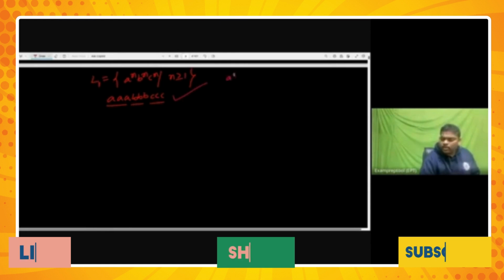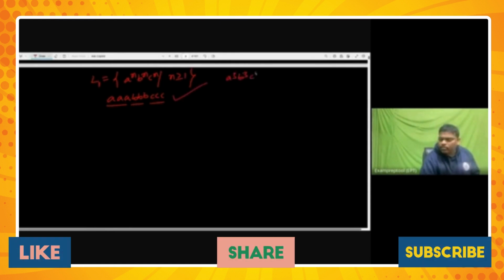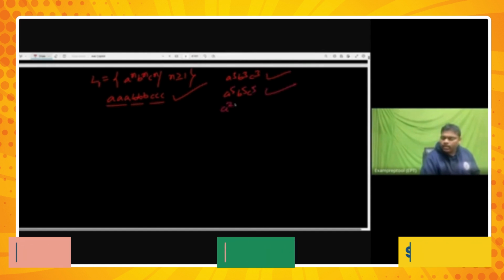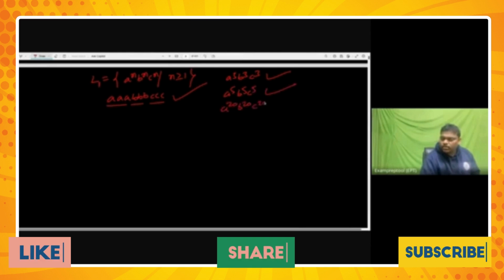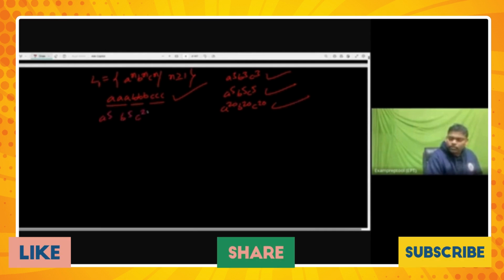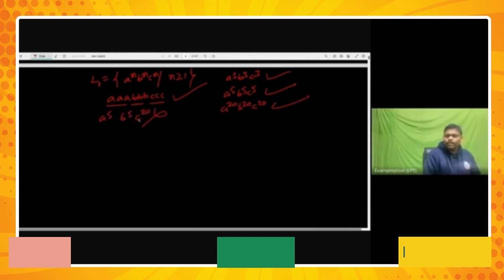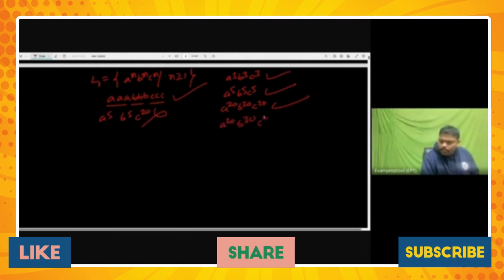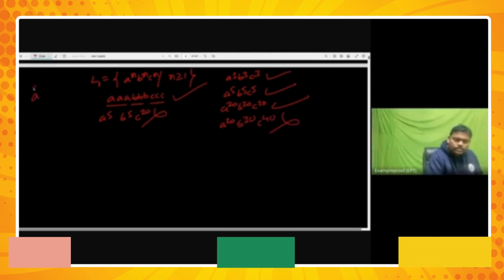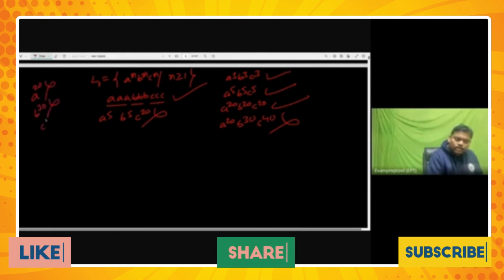See this one, a short way of writing: A cube, B cube, C cube. Next one, A5, B5, C5. Next one, A20, B20, C20. A5, B5, C20? No, all should be equal. A20, B30, C40? No. Only A's? No. Only B's? No. Only C's? No.